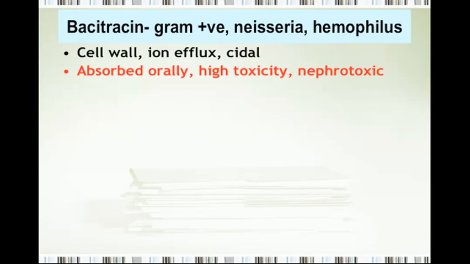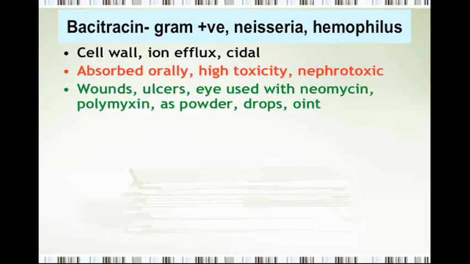Lastly, bacitracin is useful against gram-positive organisms, Neisseria and Haemophilus. It acts on the cell wall, it produces ionic efflux and produces a cidal effect. Bacitracin is not absorbed by the oral route of administration and is highly toxic, and especially it produces nephrotoxicity.